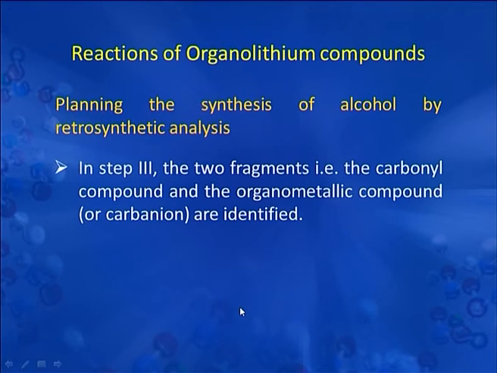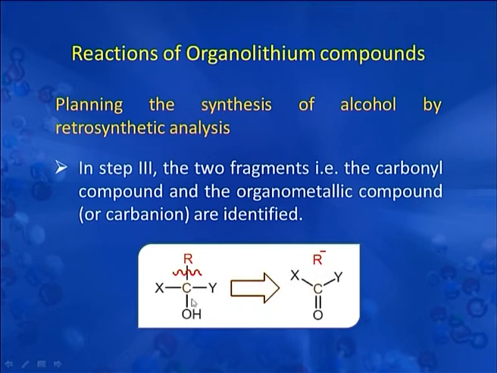In step 3, the two fragments, that is the carbonyl compound and the organometallic compound or the carbanion, are identified. Like for example, in this particular case, this part of the molecule is coming from the organometallic compound and this part is coming from the carbonyl group. So, we can generate the organometallic compound from this alkyl group, and this is the part coming from the carbonyl compound.